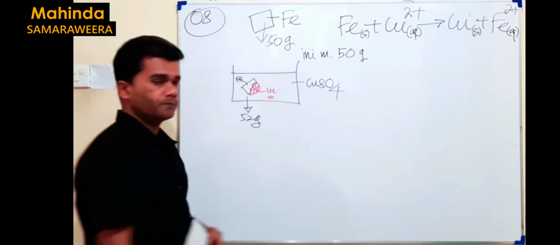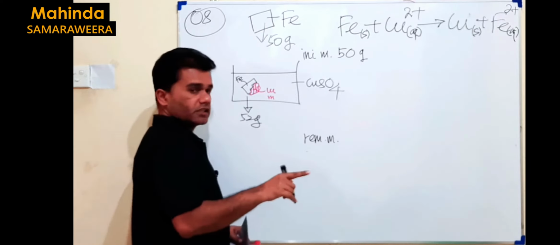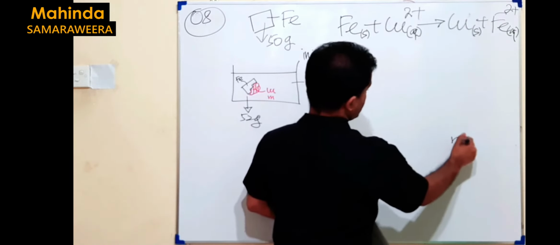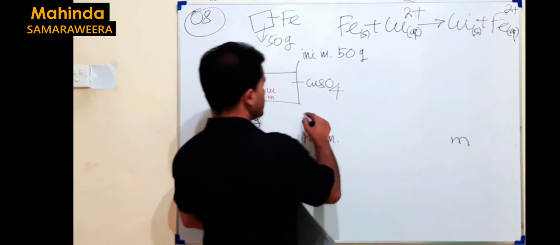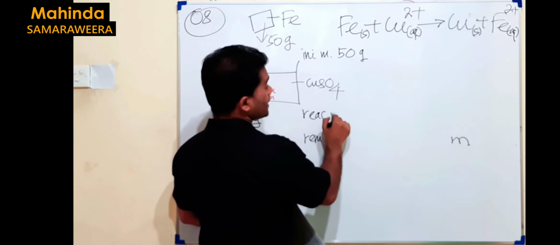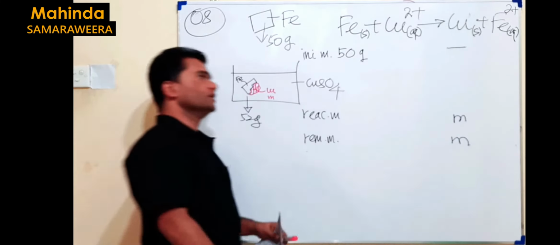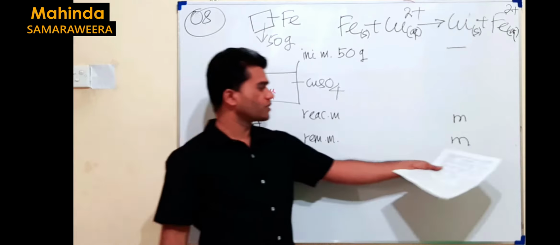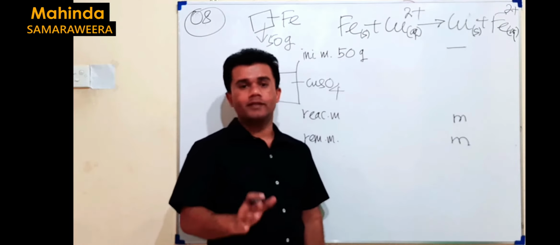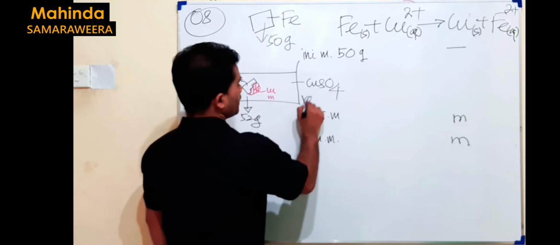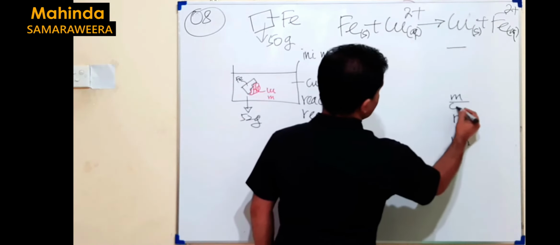Not moles, mass. Then I take the remaining mass or mass deposited. Here in the case of copper, I got M deposited. Simple M deposited. Then what will be the reacting mass? In the case of reacting mass, it should be simple M. Initially the mass of copper is 0, but M deposited finally. That means reacting mass should be M. But you know, we can't use stoichiometry by considering masses. Then I convert this into mole. Then the reacting moles of copper will be M divided by 64.